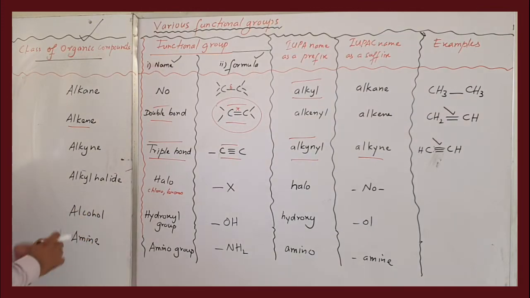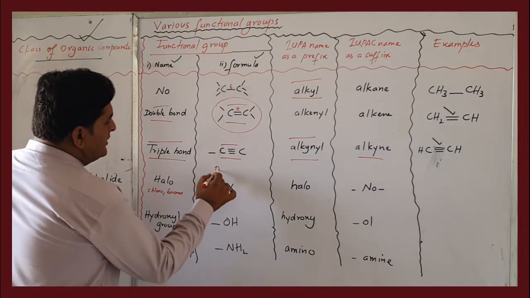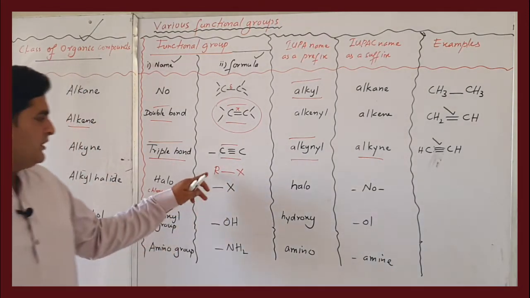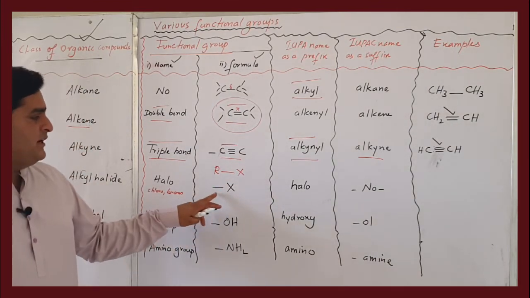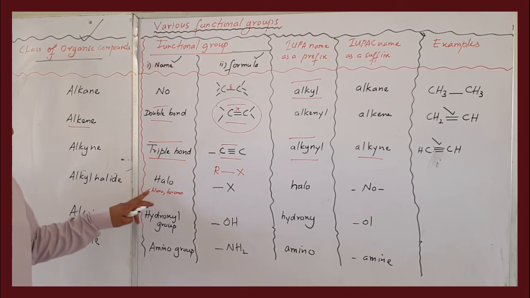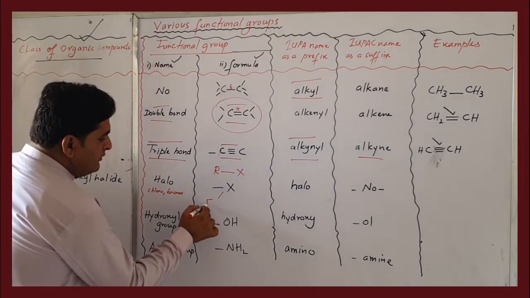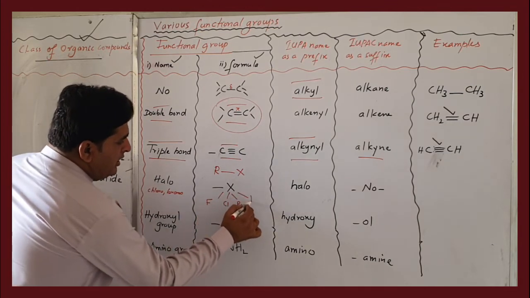Alkyl halide. Alkyl halides are generally represented by RX. I told you before that organic compounds have two parts: one is the alkyl group and the other is the functional group. The halogen group is represented by X. This X may be fluorine, chlorine, bromine or iodine.